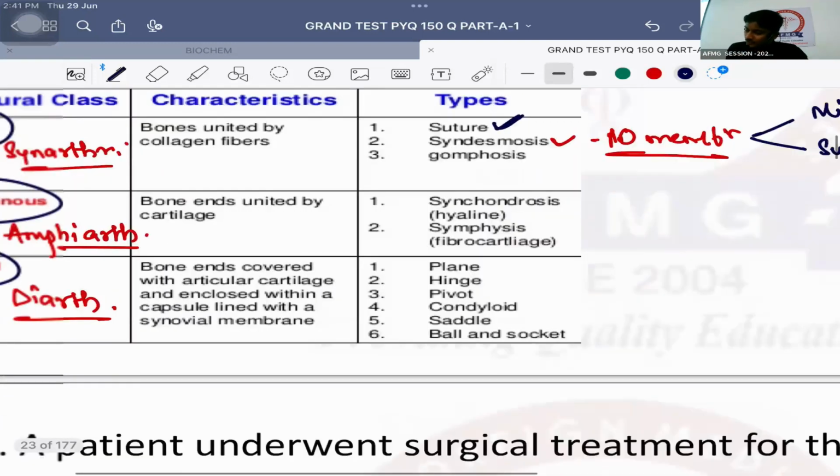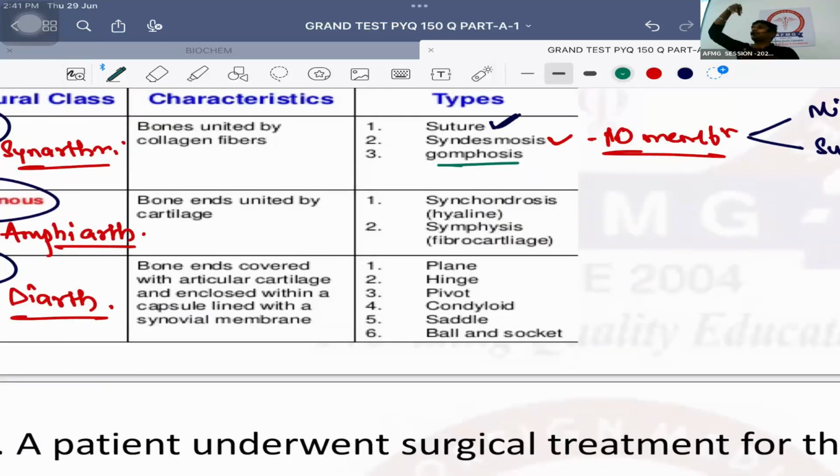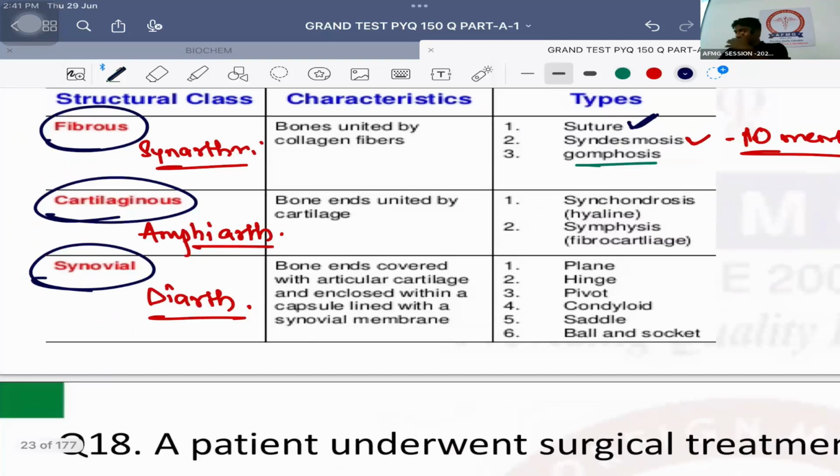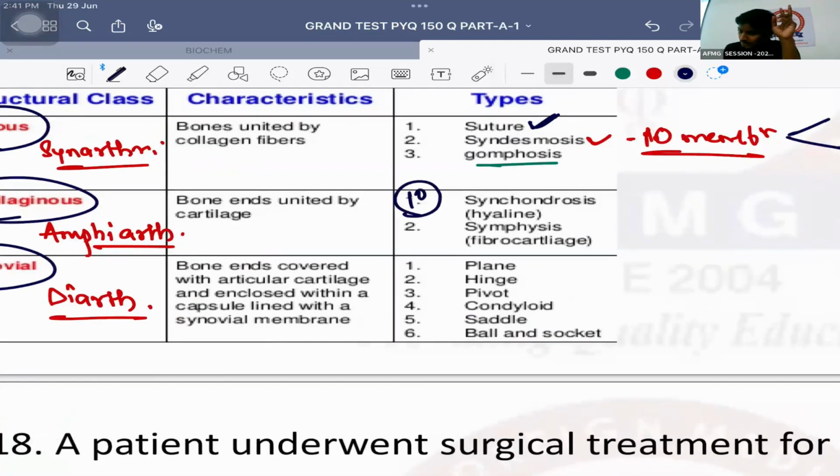Next, the third type of fibrous joint is called gomphosis, between the tooth and its socket. That is gomphosis. Next are the partially movable joints known as cartilaginous joints or amphiarthrosis. They are of 2 types. Primary cartilaginous joints are called synchondrosis, and secondary cartilaginous joints are called symphysis.